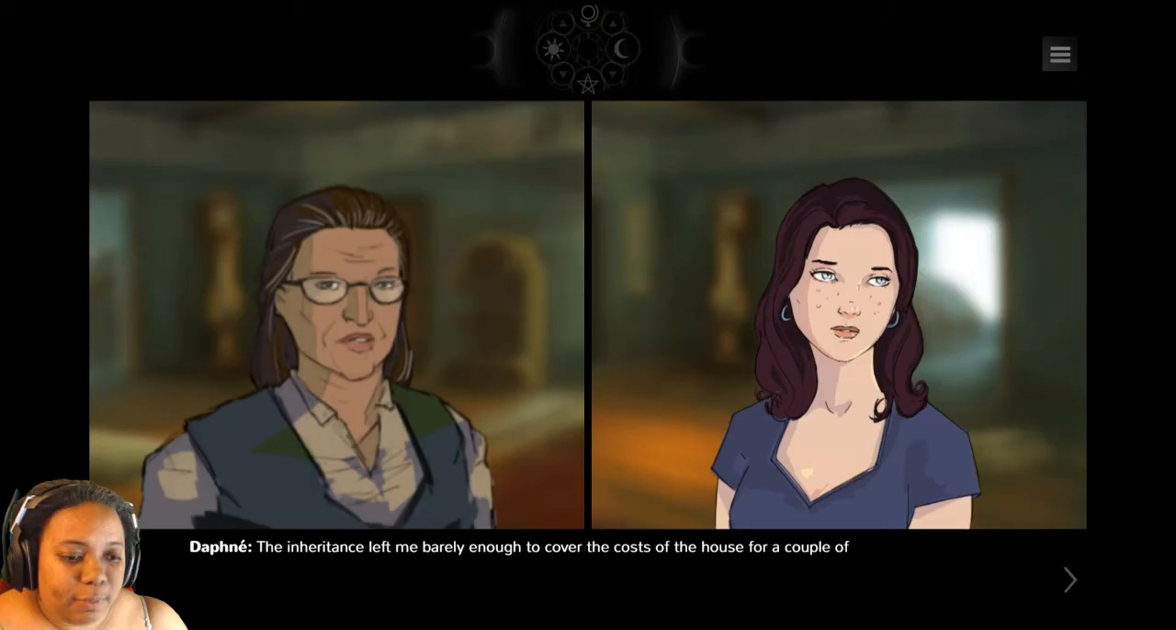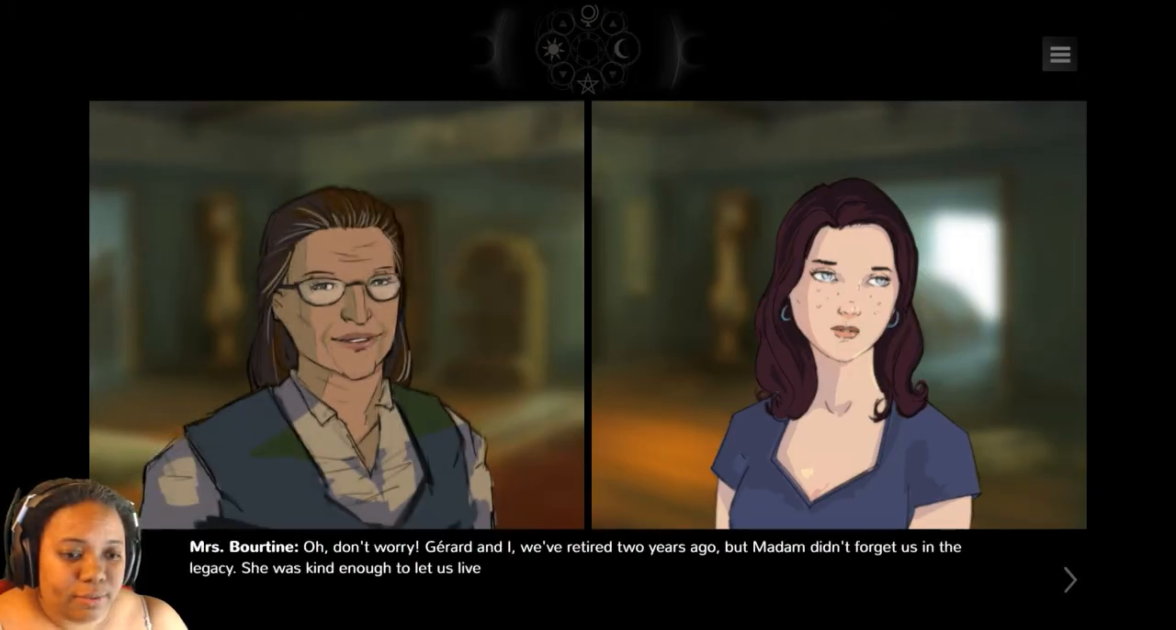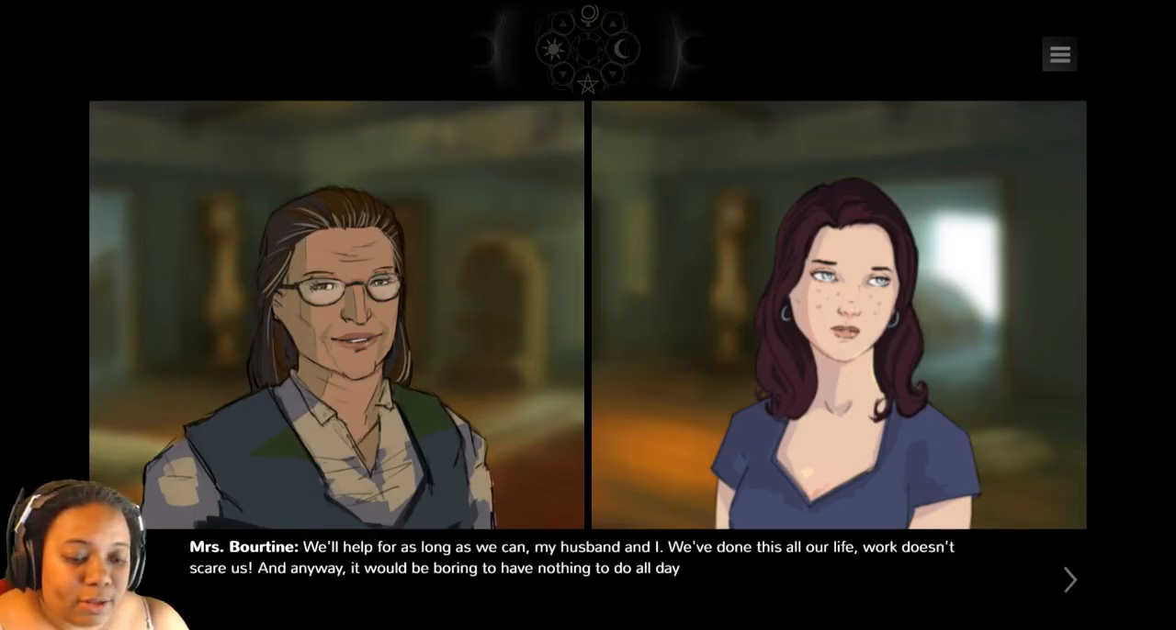The inheritance left me barely enough to cover the cost of the house for a couple of years. Oh, don't worry. Gerard and I retired 2 years ago, but Madame didn't forget us in the legacy. She was kind enough to let us live in the outbuilding for the rest of our days. We'll help for as long as we can, my husband and I. We've done this all our life. Work doesn't scare us, and anyway, it would be boring to have nothing to do all day.